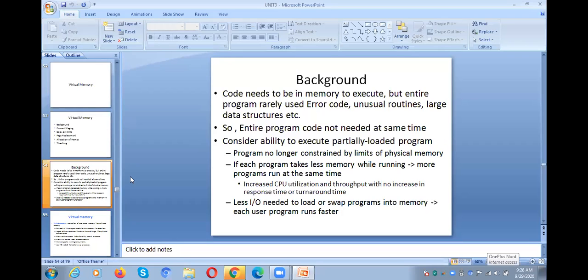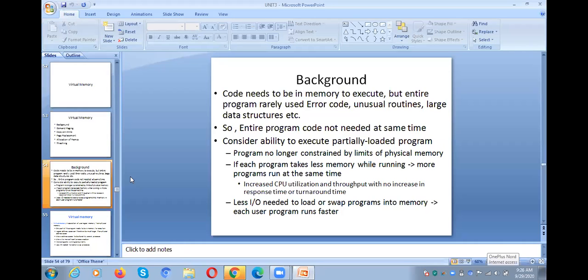The entire program is not loaded into the main memory. As I told you earlier, in our example the program size is very big. If you want to keep your entire program into the main memory, we need to have that much huge partition. But in real time, that big a main memory slot or partition may not be available contiguously.